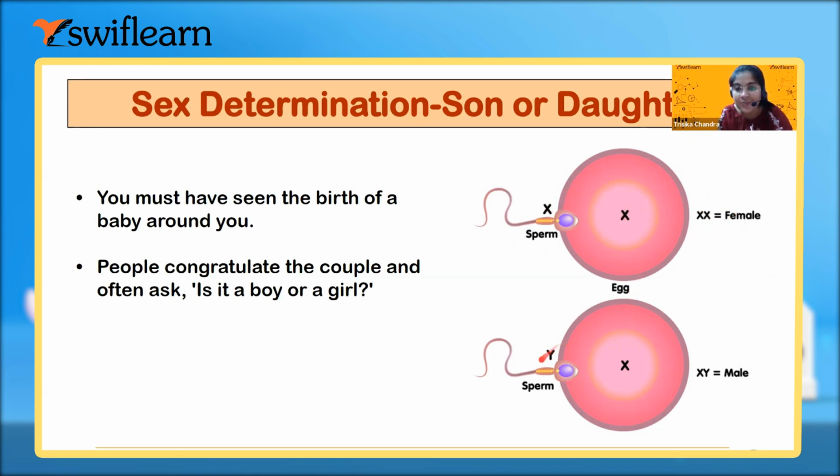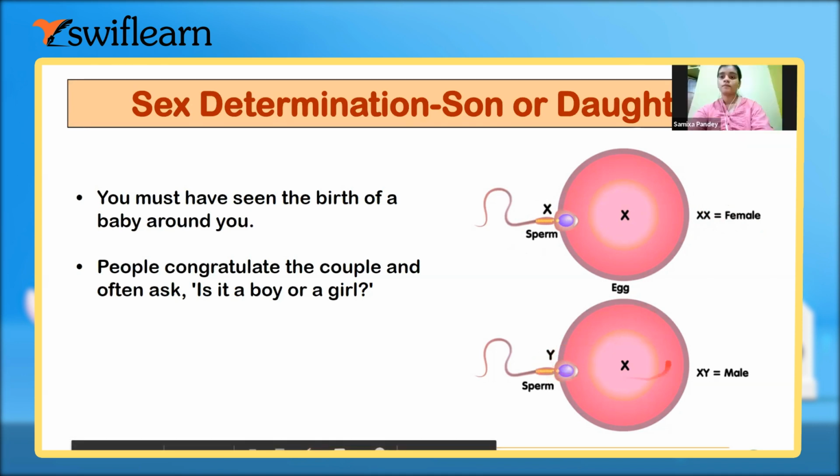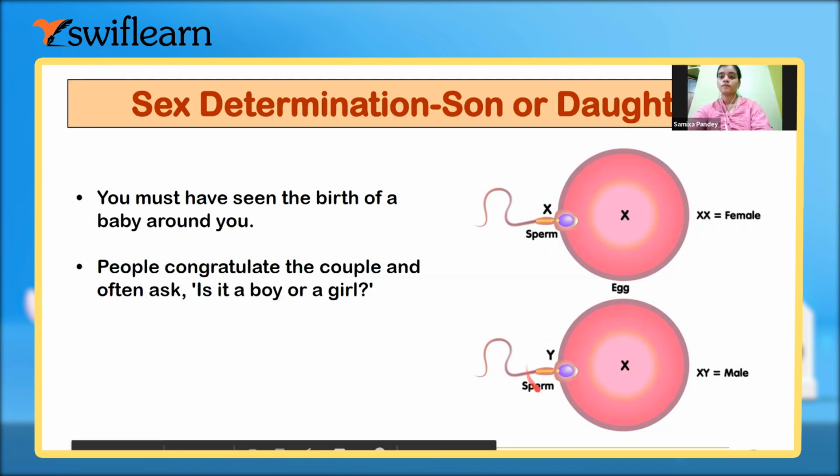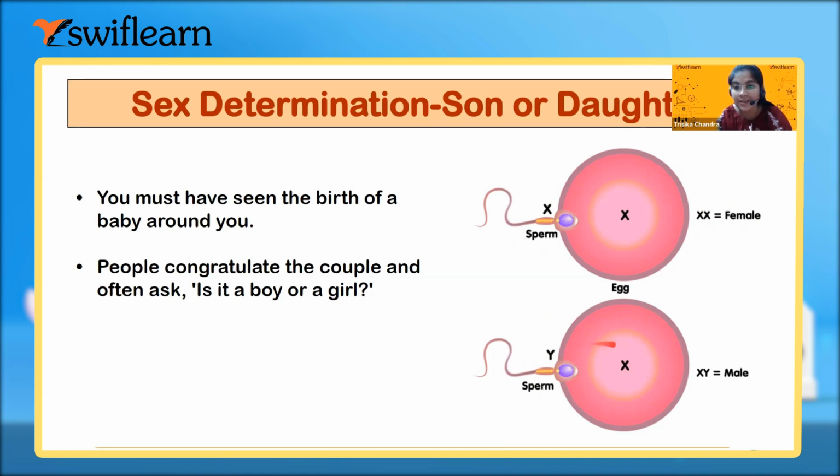The ovum always carries the X chromosome, no other choice. So if it is fertilized with the Y sperm, it will become XY, that is, a male child will form. So on whose chromosome does it depend? On the father's chromosome.